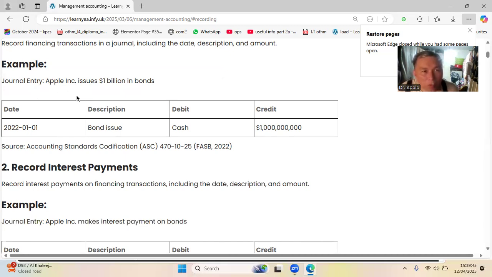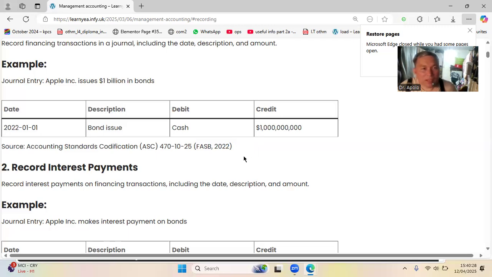For example, Apple Incorporated issues $1 billion in bonds. That means when the company issues bonds, the company needs money. So it needs an investor, so that the company can finance its operations. That's the meaning of this. So the entry: Apple issued 1 billion in bonds. Description: bond issue, debit cash, and then credit 1 billion. This is a journal entry.